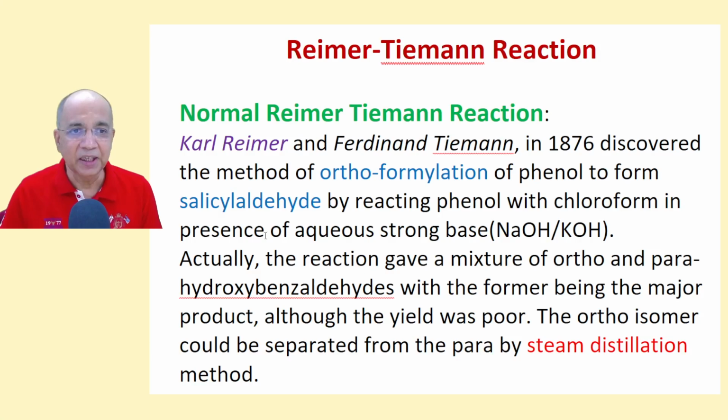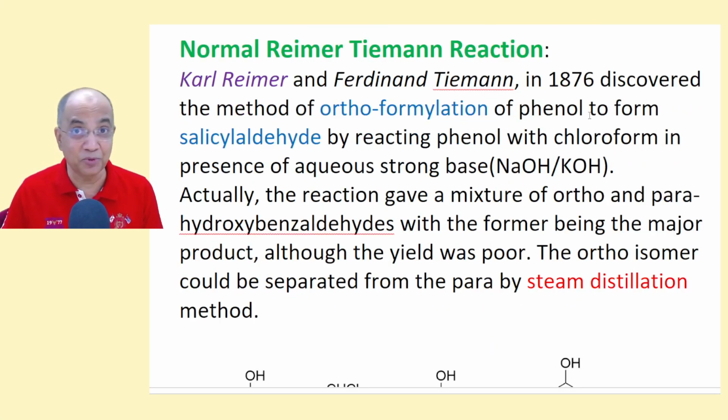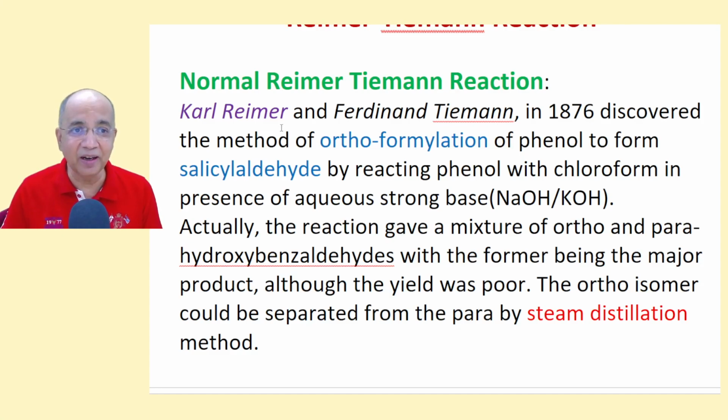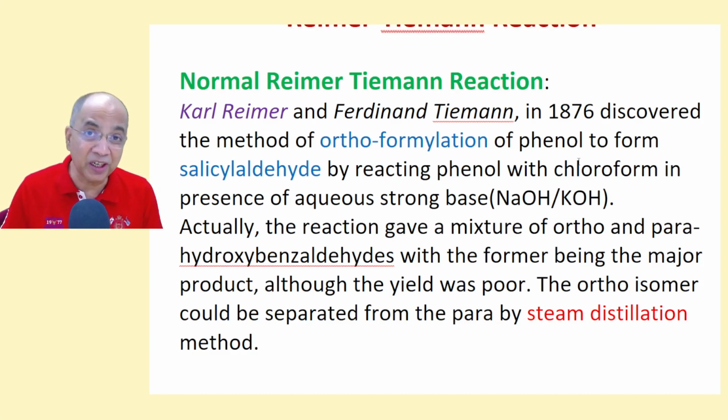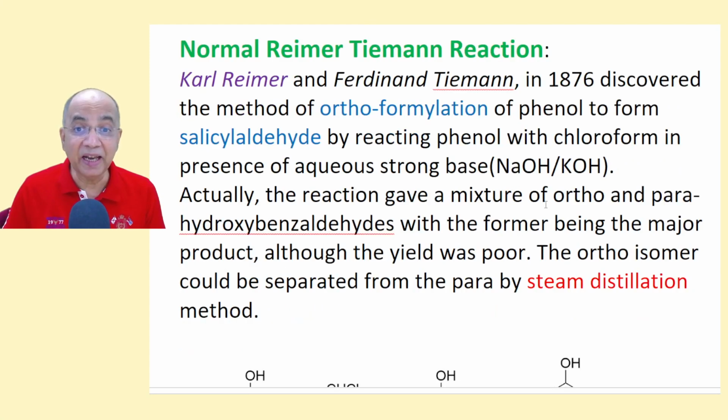Let us start. In 1876, Carl Reimer and Ferdinand Tiemann invented the method of orthoformylation of phenol. Phenol was converted to salicylaldehyde, ortho-hydroxybenzaldehyde, by this process. By reacting phenol with chloroform in excess of strong base, aqueous strong base, the reaction actually gave a mixture of ortho and para hydroxybenzaldehydes, with the former being the major product.